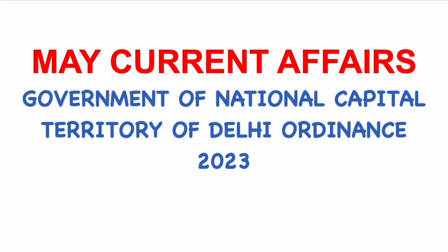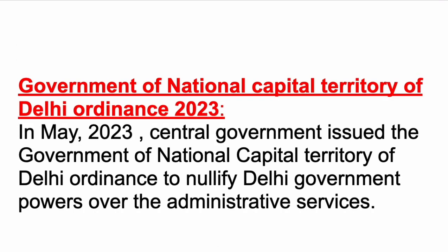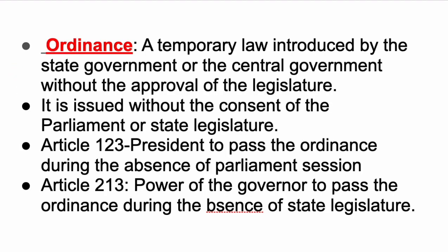So in this video, let's start the first topic, Government of National Capital Territory of Delhi Ordinance 2023. Recently, in May 2023, the central government issued the Government of National Capital Territory of Delhi Ordinance to nullify Delhi government powers over the administrative services. So now let us know what this ordinance is and why it was issued. So let's know about this.